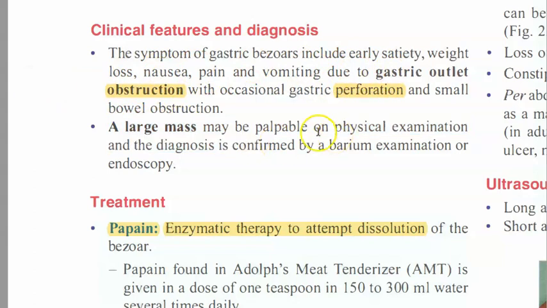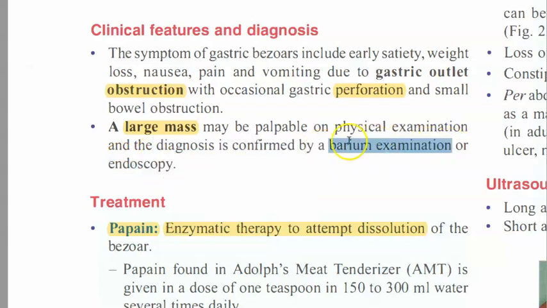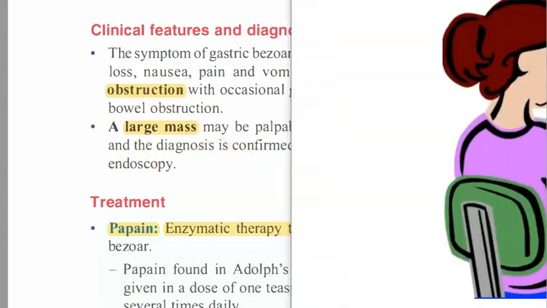A large mass may be palpable on physical examination. So when you press on these people's abdomen, you can feel a large mass. If you give them barium, you can confirm it by a barium examination, or you can also do an endoscopy and confirm. These are the investigations that you can do for these people.